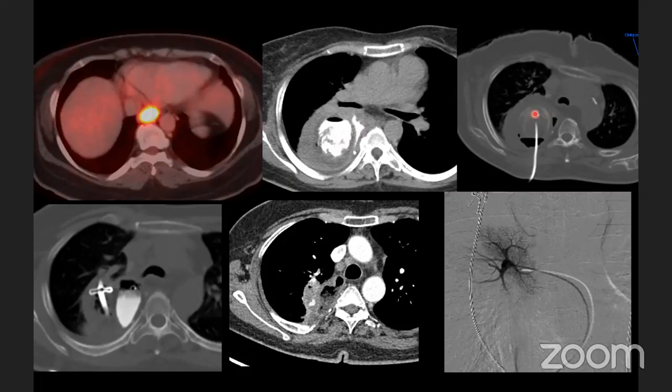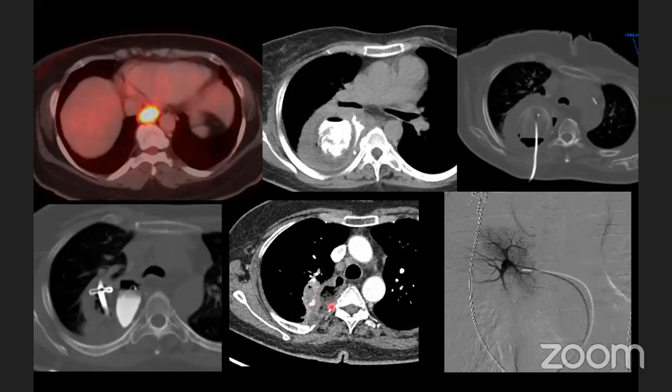After insertion of the pigtail, the patient improved, but then again the pigtail was not draining. Patient again deteriorated. We inserted a larger Malecot catheter. Patient was discharged on this catheter, and after a few weeks, this cavity actually reduced in size. But six months after the surgery, patient came to the emergency with sudden hematemesis. We did a contrast scan. The cavity was persisting, and there was some contrast extravasation along the esophageal wall.